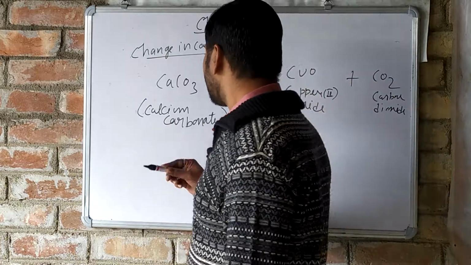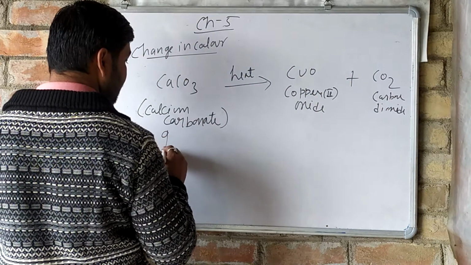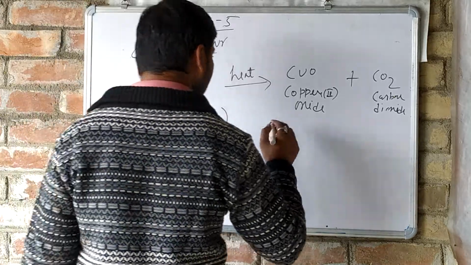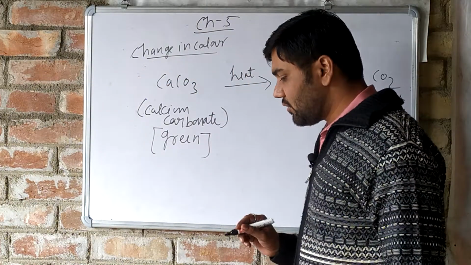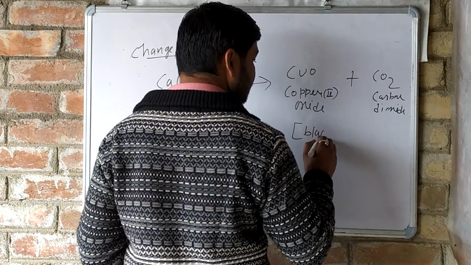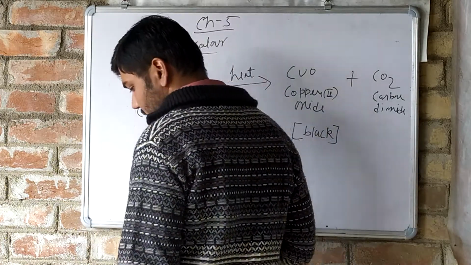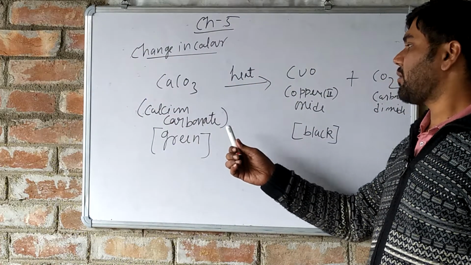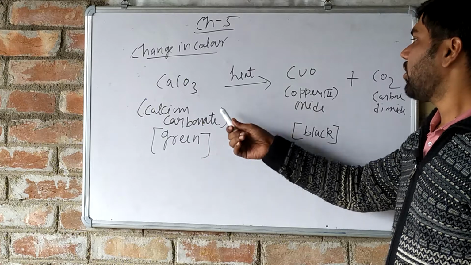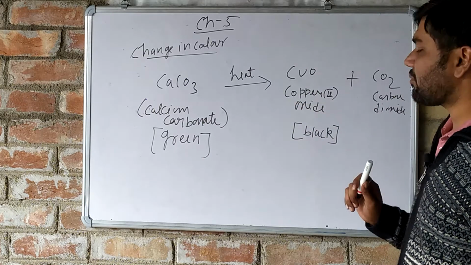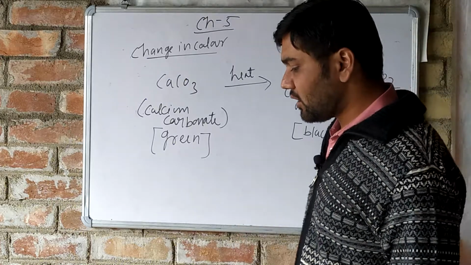color. Why? Because calcium carbonate is of green color. On decomposing, it gives copper second oxide, which is black in color, and carbon dioxide is a gas. So calcium carbonate, which is green in color, decomposes to give copper second oxide, which is black in color, and carbon dioxide. So there is a change in color.